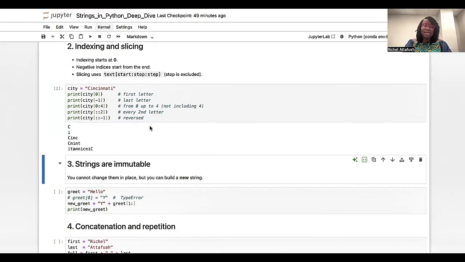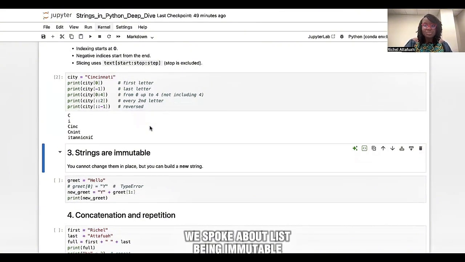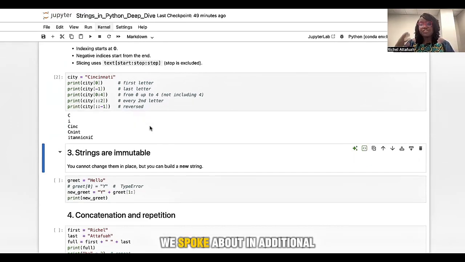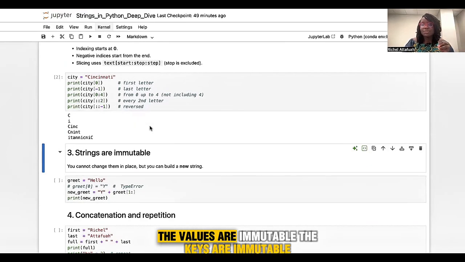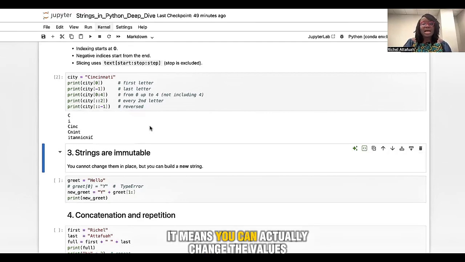Right? Okay, so strings are immutable. We spoke about lists being mutable, and in a dictionary the values are mutable while the keys are immutable. So strings are immutable. Immutable means you can't change the values that you have in a string.